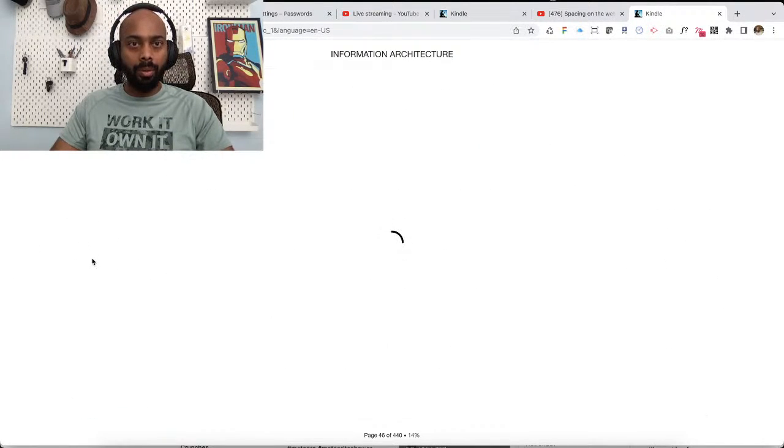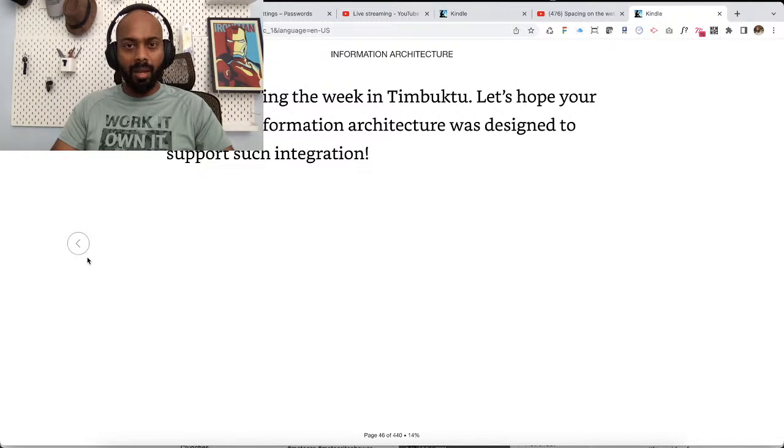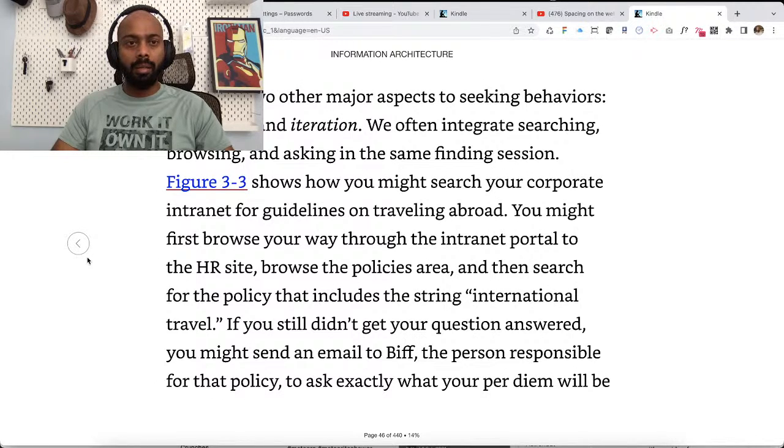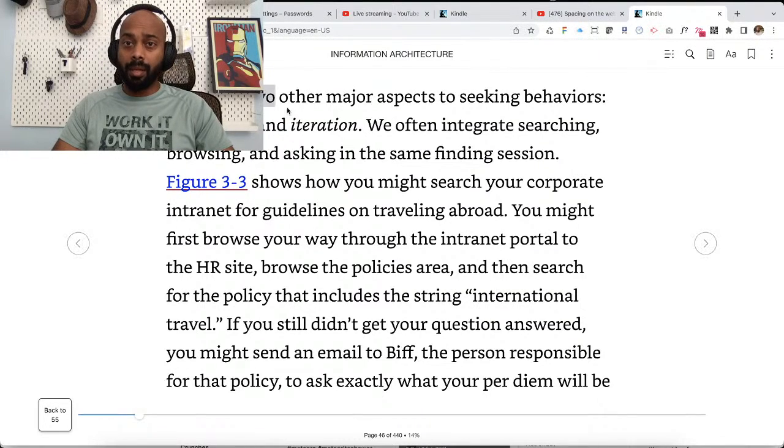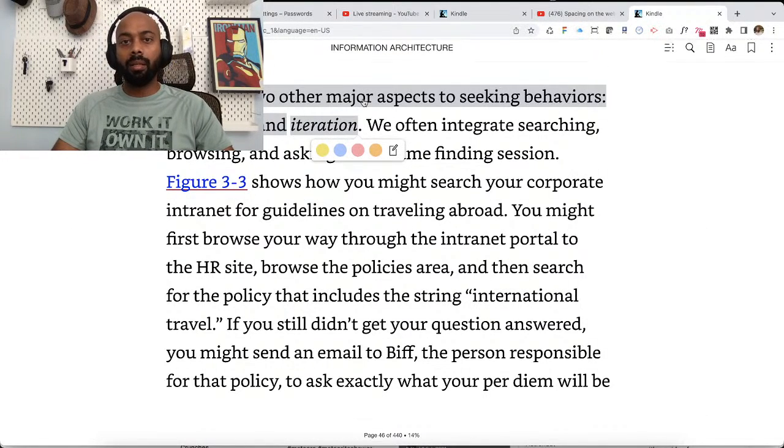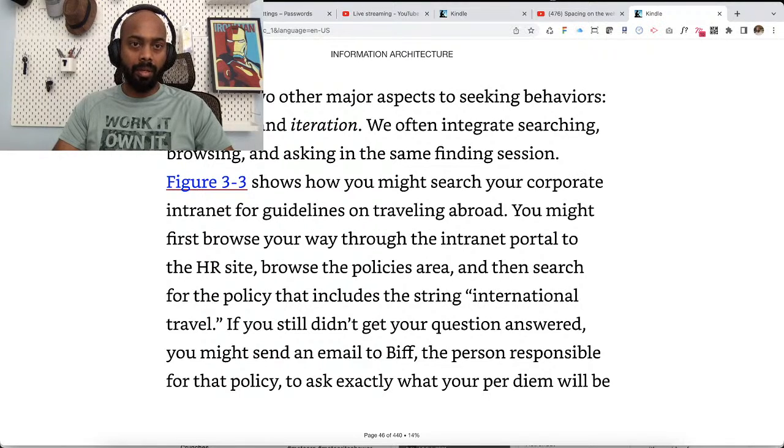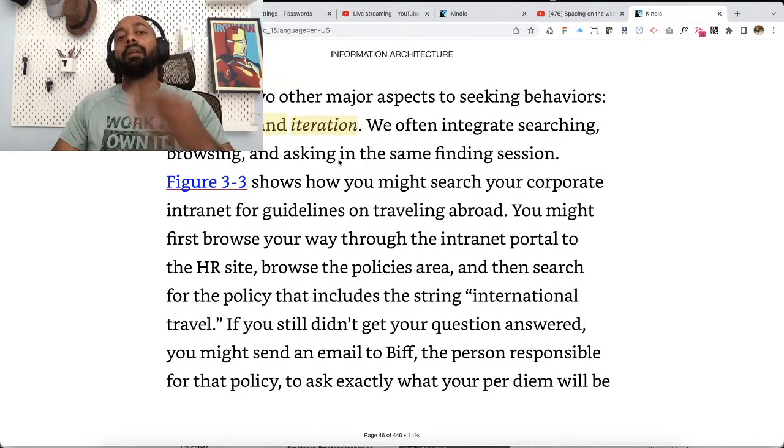Now, if I go to the start of this topic, let me... yeah, I don't know, for some reason the internet is slow. Yeah, there are two other major aspects of information seeking behavior. Let me just highlight this for reference later.